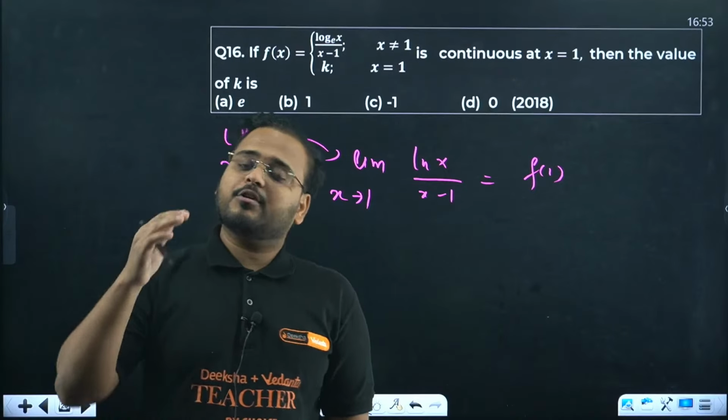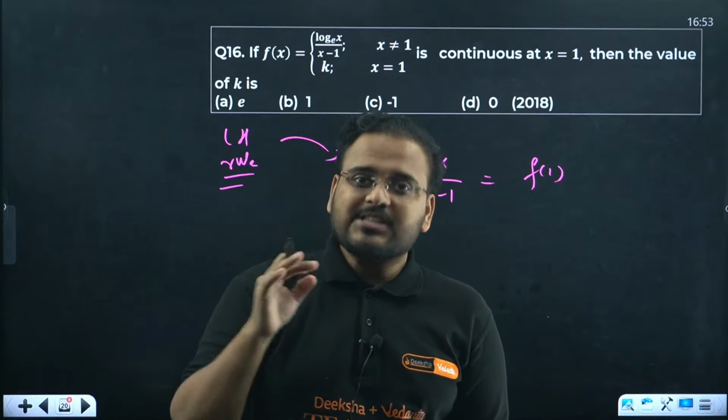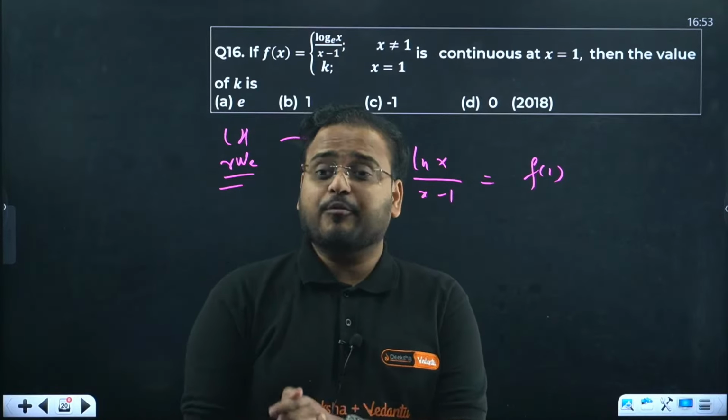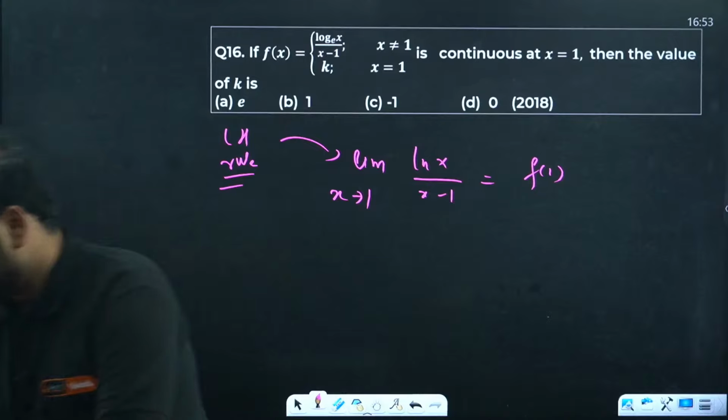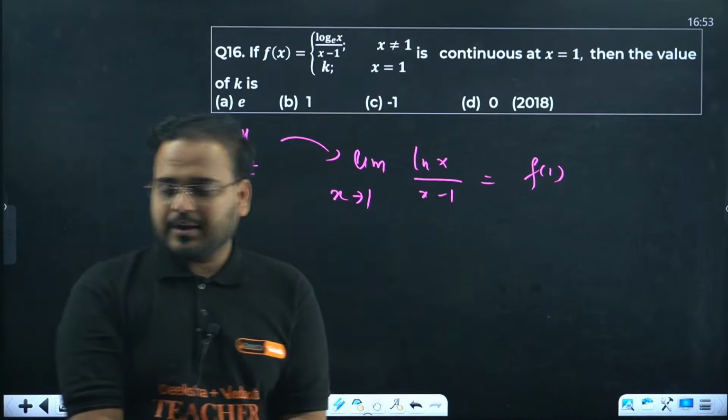For those questions we have another trick also. For that question we have the polynomial trick. So just wait for some time. Let me give the trick of all the functions which are possible for KCET. Then you will have the understanding of that. For the infinity form we have a different trick.